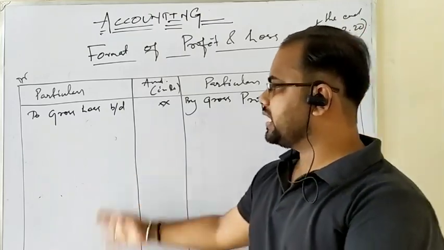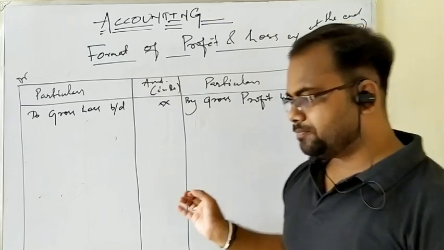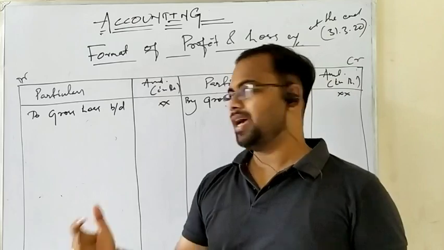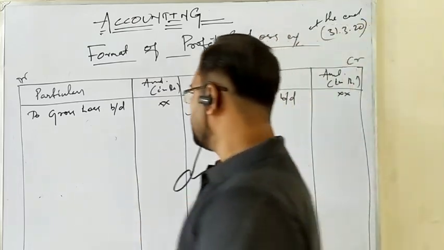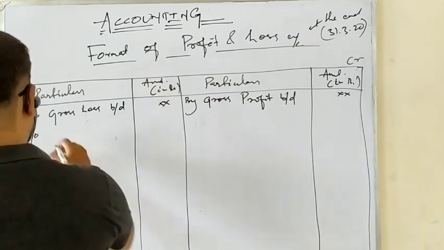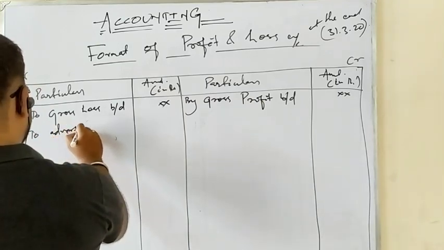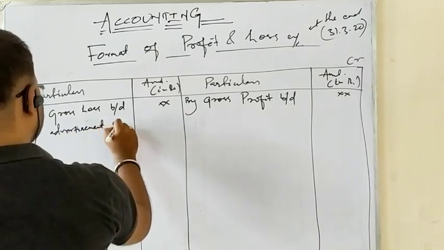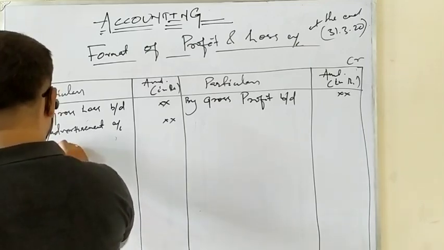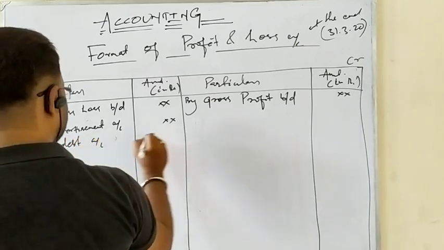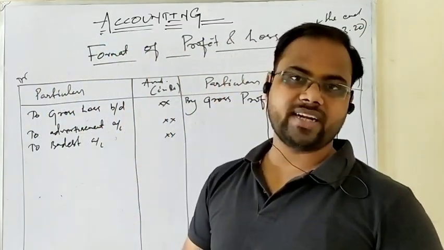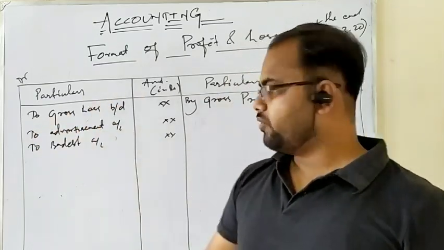Now we shall discuss the other indirect expenses or indirect incomes. The expenses which are not made for production, or are made for maintaining the office, are called indirect expenses. Let us see what those are. Here you can write advertisement. Advertisement is not related directly to the goods, so it is an indirect expense. Losses like bad debt come here in the profit and loss account. Bad debt is a loss, but not a direct loss. It is considered an indirect loss, so it comes under the debit side of the profit and loss account.